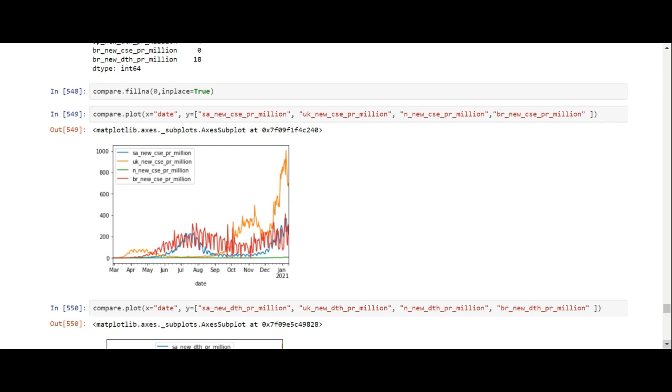And Brazil is red, coming in second. And South Africa is blue, so you can see South Africa is moving up there with Brazil because South Africa has got this variation coming out of their country.